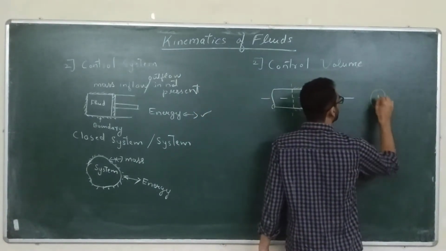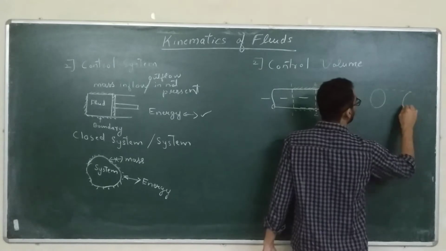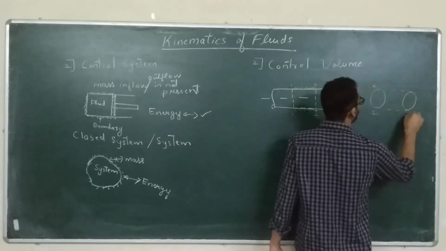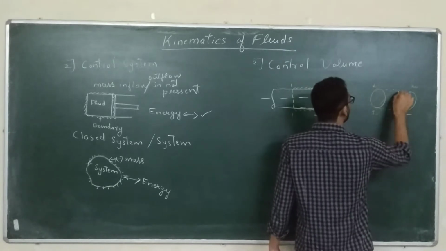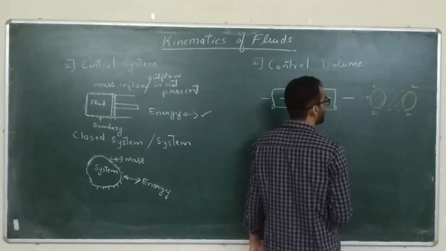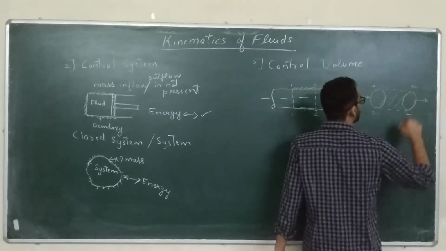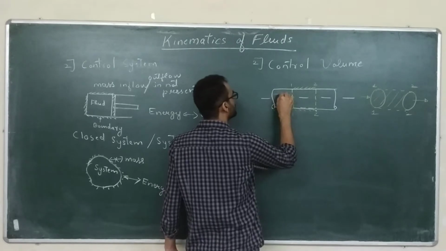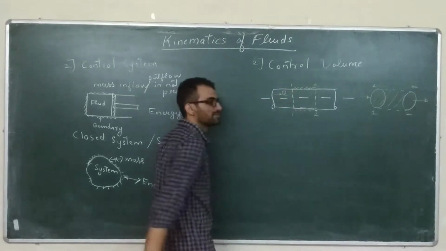So this is that control volume. This is 1-1, this is 2-2. Alright. So this becomes your control volume. Okay, and this is your control surface at 1. This is again your control surface at 2. Okay, so if flow is taking place from left to right, we have a discharge taking place from left to right.